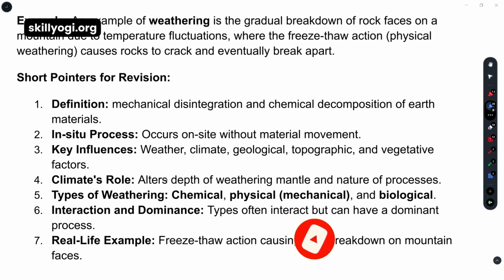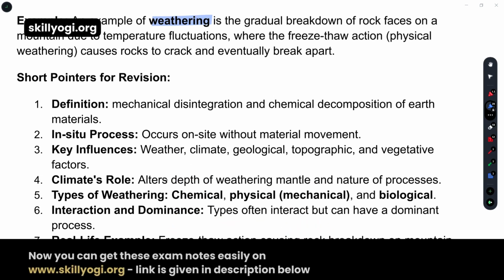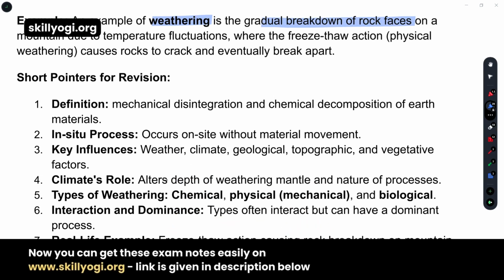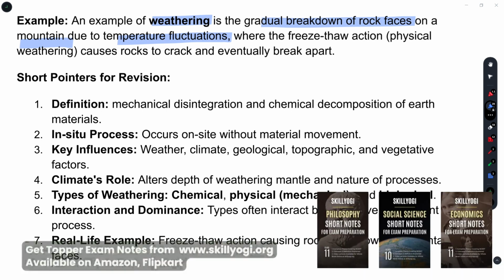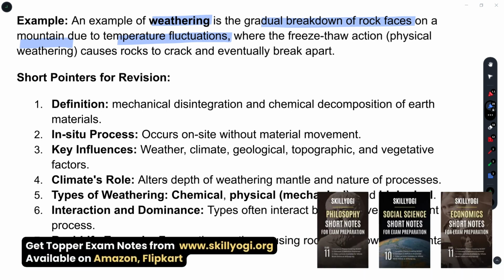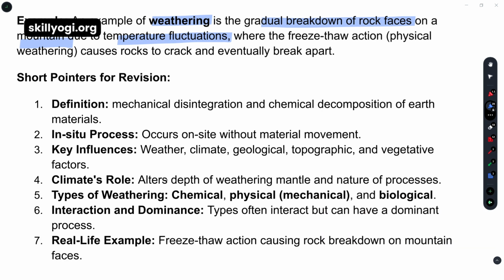So what is given in example? An example of weathering is a gradual breakdown of rock faces on a mountain due to the temperature fluctuation. Sometimes we can see in the summer season, the water is present inside the rock surface. But when the night comes, when it's also becoming the winter season, we can see the water turns into ice.